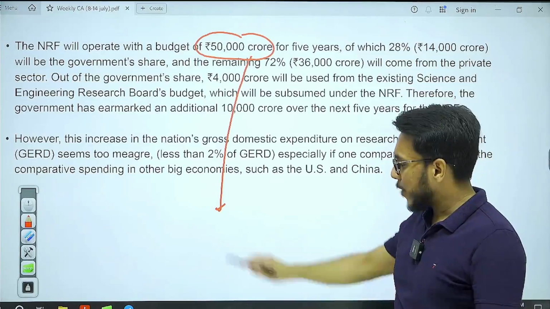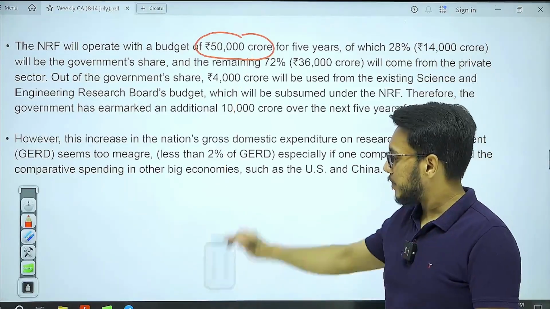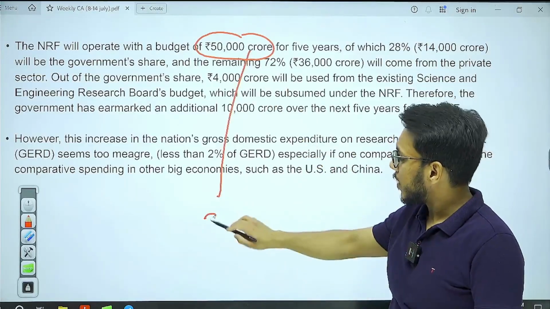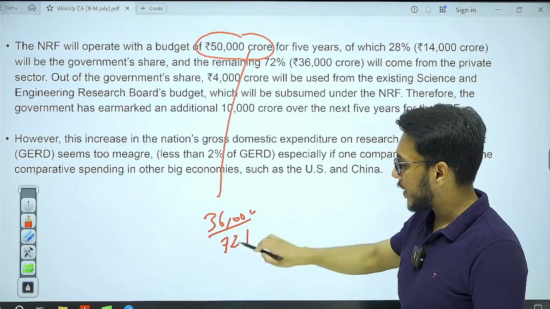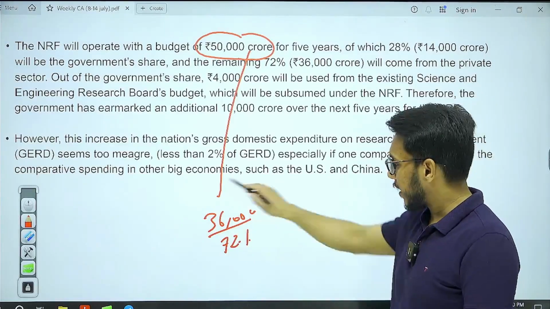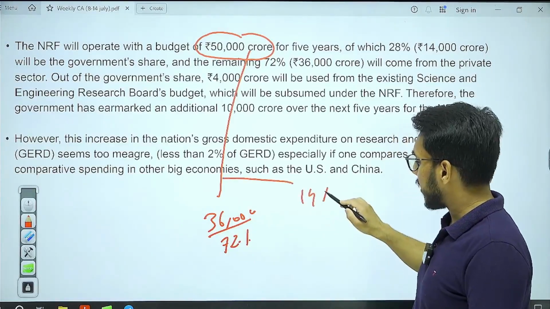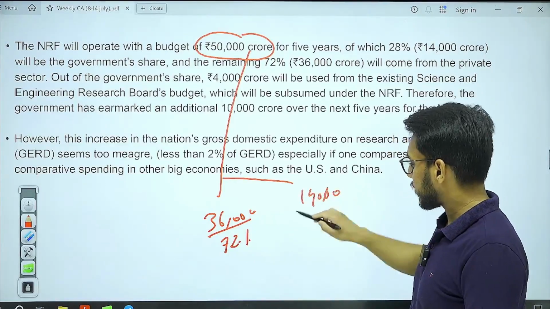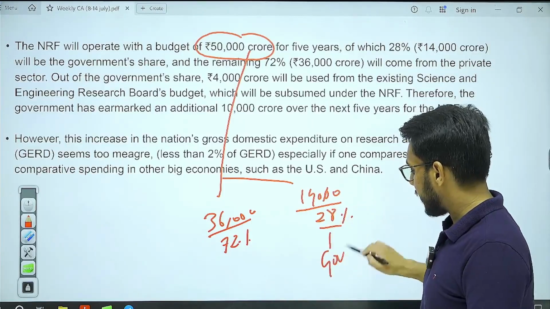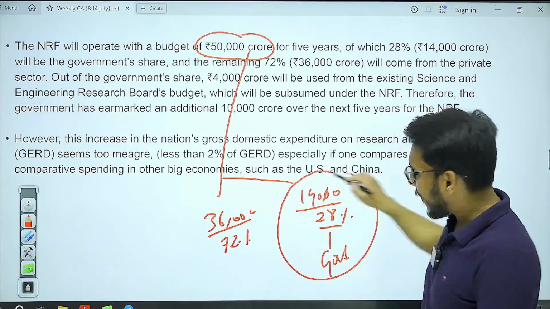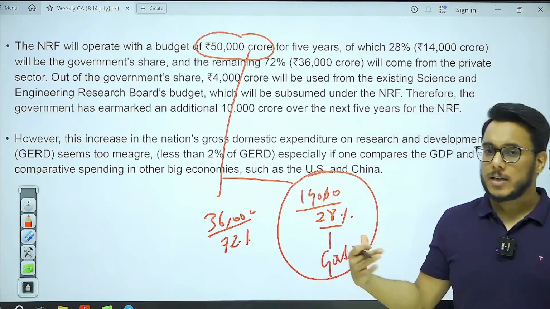Fine. Now, out of this, 36,000 crore rupees, that is 72%, would be mobilized from the private sector, and 14,000 crore rupees, that is 28%, would be brought by the government. So effectively, the government is bringing only a 28% share.